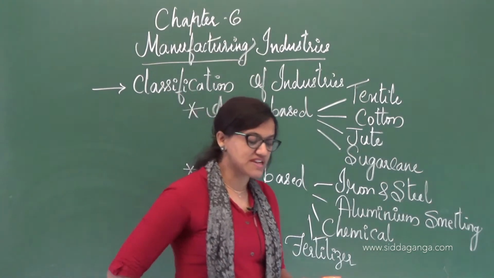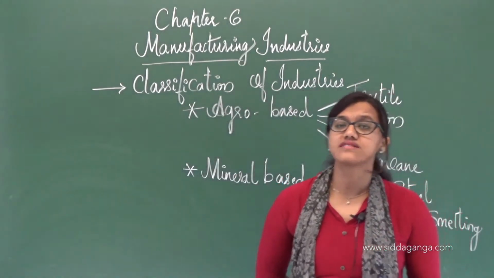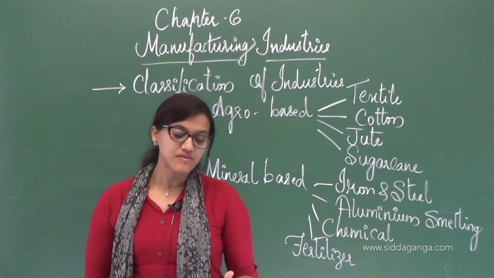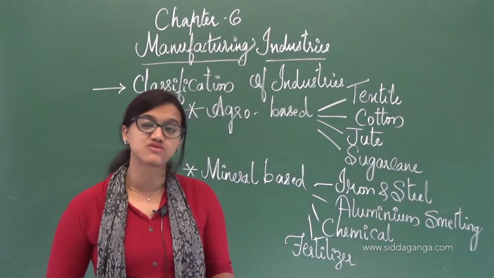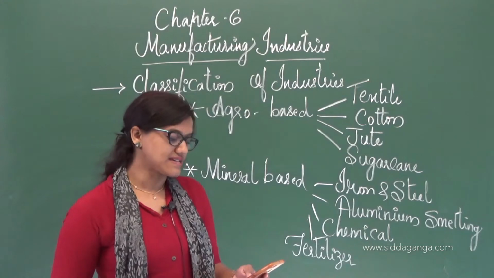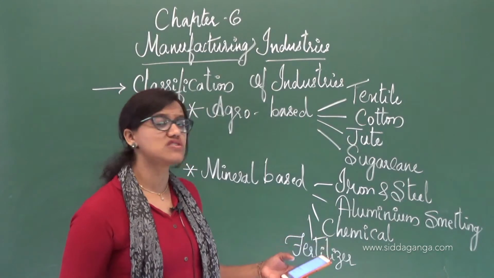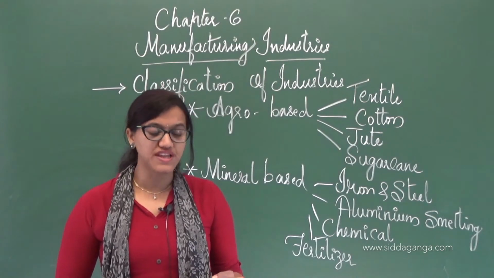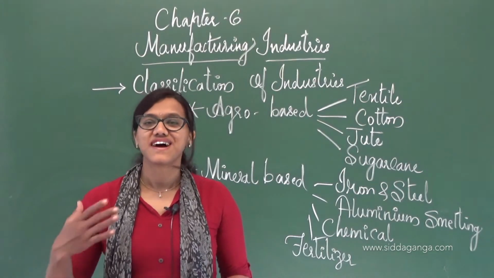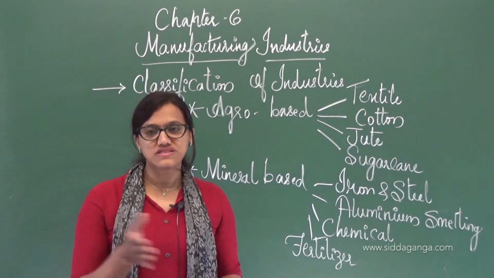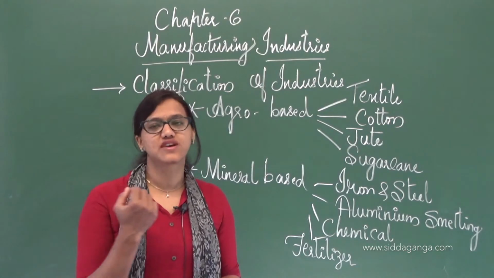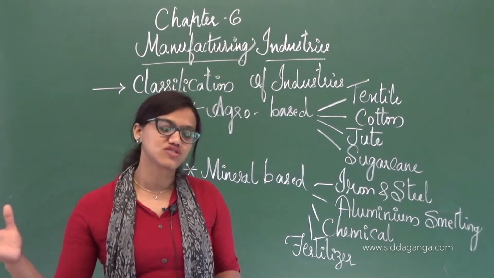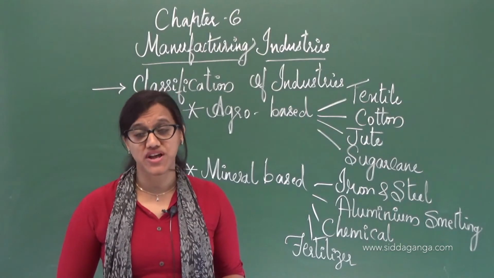And the jute mill was set up in Rishra, that is Kolkata, in the year 1859. So that was the very first jute mill here, and India is the largest producer, as we have discussed. And see the problems the jute industry is facing: the main jute producing area went to Bangladesh. See our luck. Once the division was done, cotton growing areas went to Pakistan, jute growing areas have gone to Bangladesh, and high production cost.